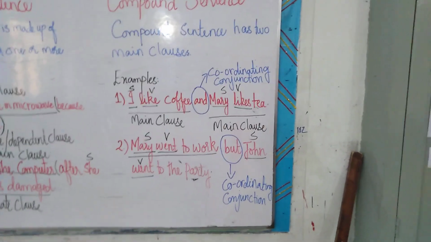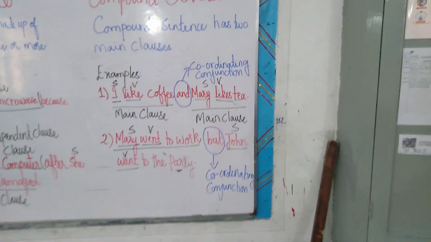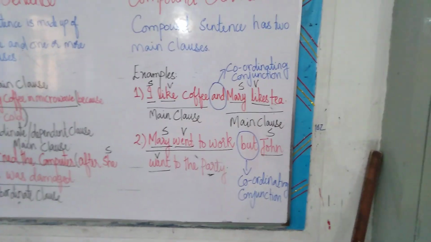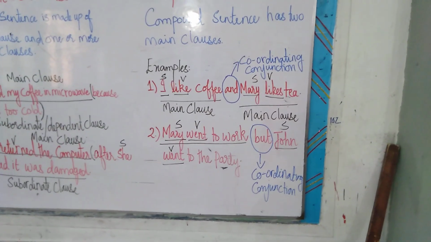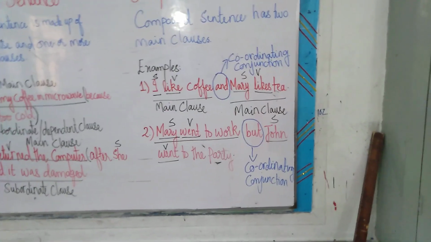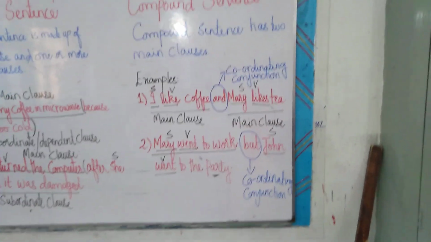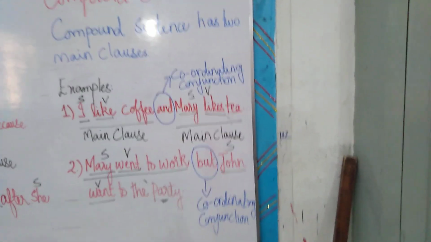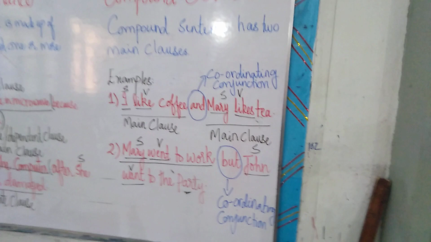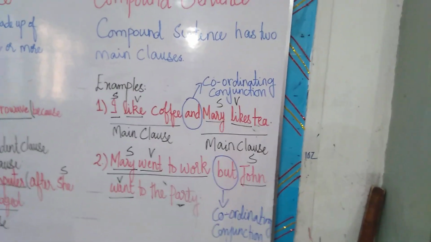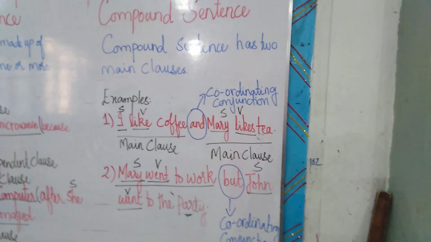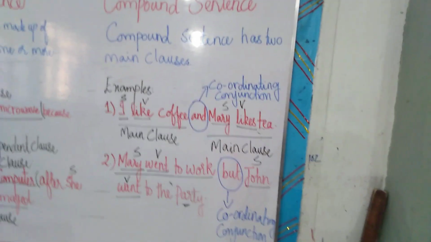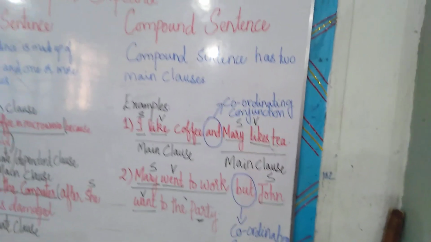See the example: I like coffee and Mary likes tea. I like coffee has a subject and a verb, and it gives a complete sense, that I like coffee. Mary likes tea, Mary likes tea. It has a subject Mary and the verb likes. Both of them are giving us a complete thought, but joined together by and. So and is a coordinating conjunction.